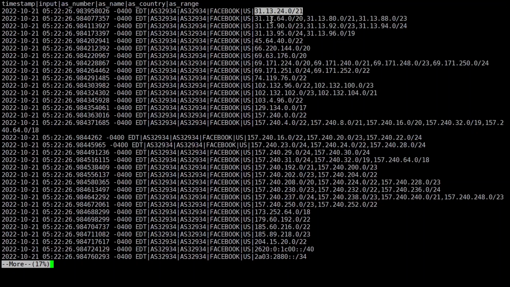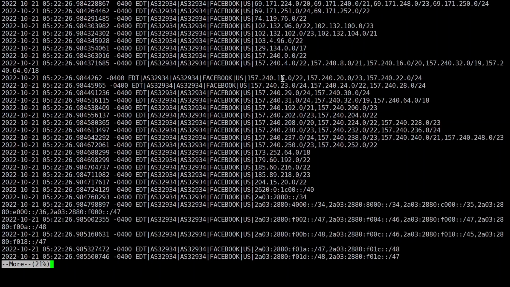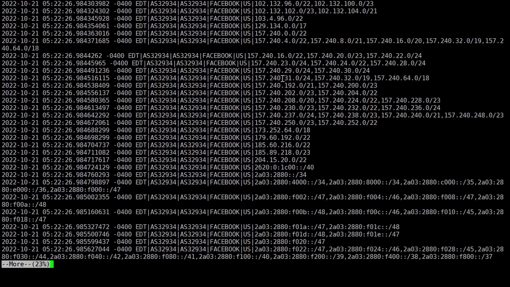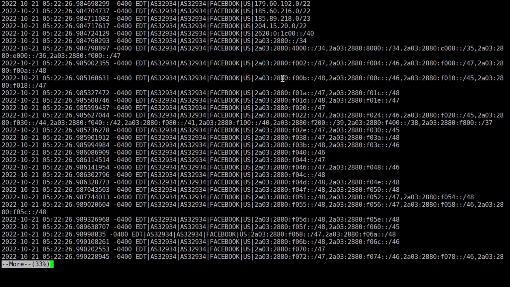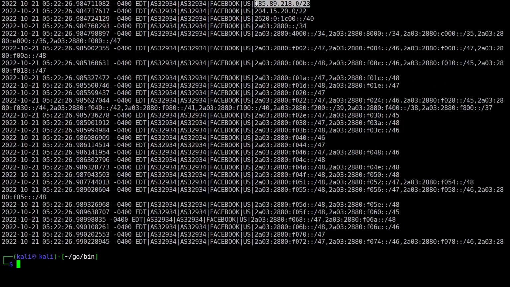You can see 0 through 20, 31 lines. So these are not ASN blocks, but IP prefixes that are available with Facebook, and especially with this AS 32934, in IPv6 and IPv4 format. And let us take an estimate here just for our understanding. Say for example, I'm talking about this block. So let us do one thing. I will quit this out, and let us try to calculate how many IP addresses could be there. I will be using the ipcalc tool for this block, just to get an estimate of how many IP addresses there are under this. So we'll just go with ipcalc. Let's see.